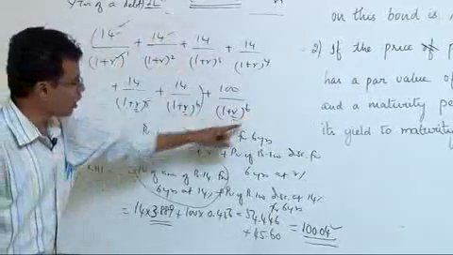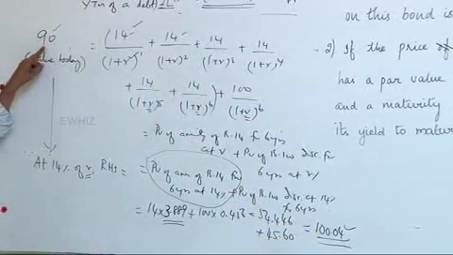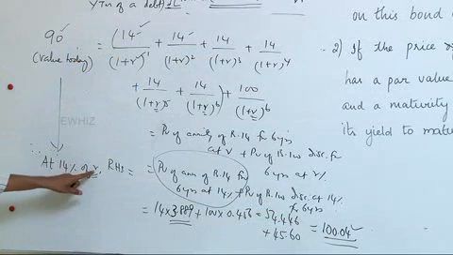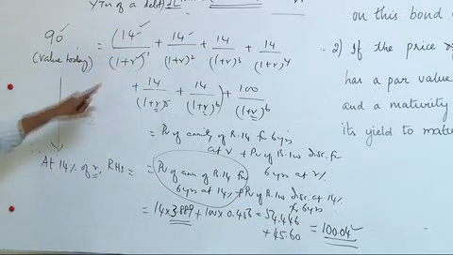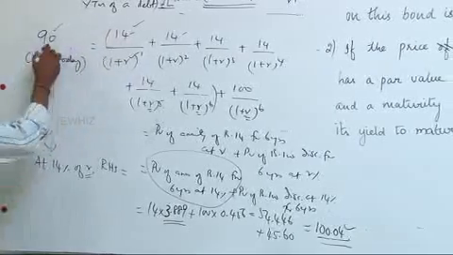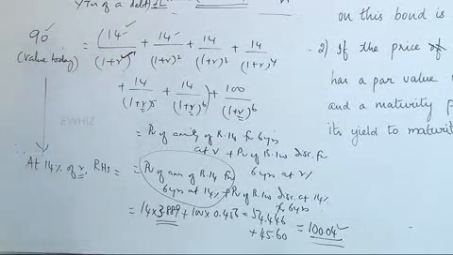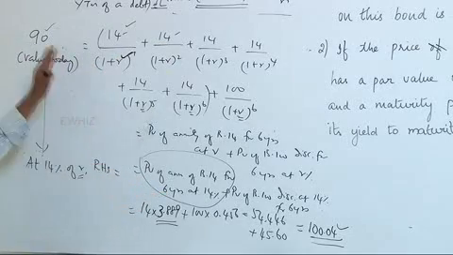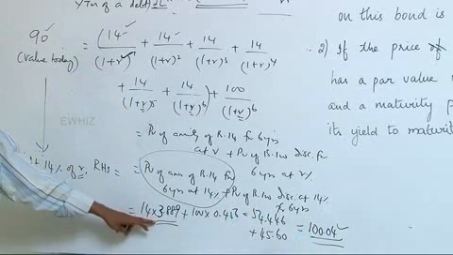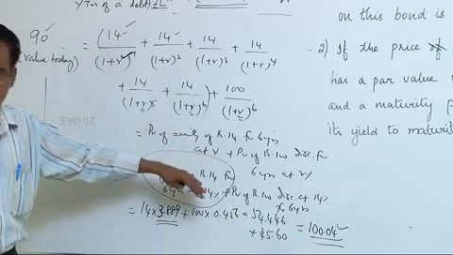Now the total of all this discounted at 14% equals 100.04, and that is not 90. So this side should be equal to 90, and therefore 14% is not IRR. The R of 14% is incorrect because this total is not equal to 90. I have to solve this equation where at a particular R the total of all this should be 90. It is not 90, it is 100.04. It is more than 90. Therefore, I have to increase the discount rate to ensure the present values become smaller.